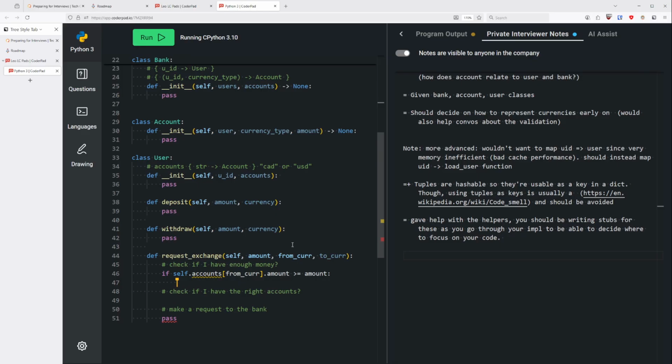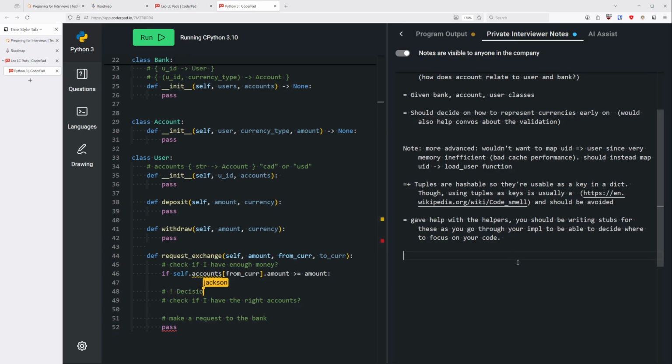At what point do you need to verify if I have a USD account? Does everybody have every account by default, or no account by default until you make a deposit? So that's a decision which I did not specify and which you need to make, and you have not made the decision yet. Okay, I think that's something I should remember.